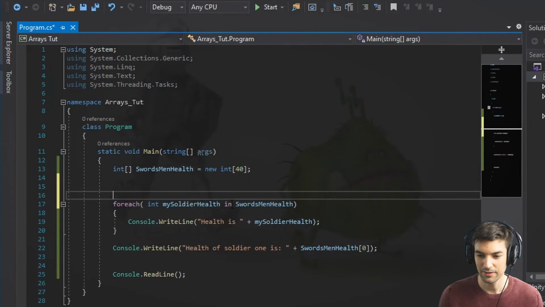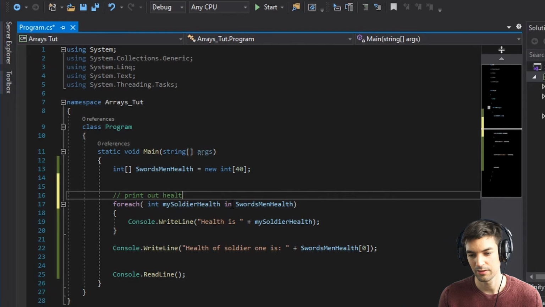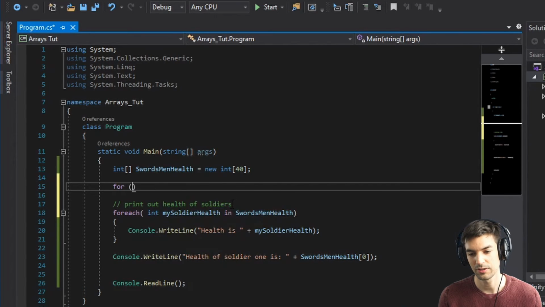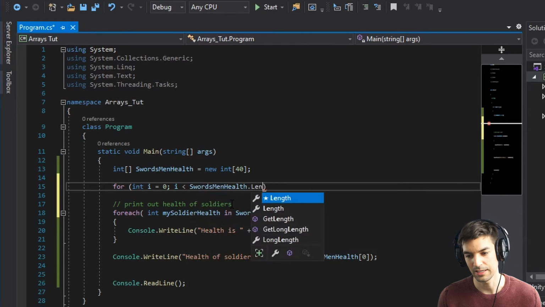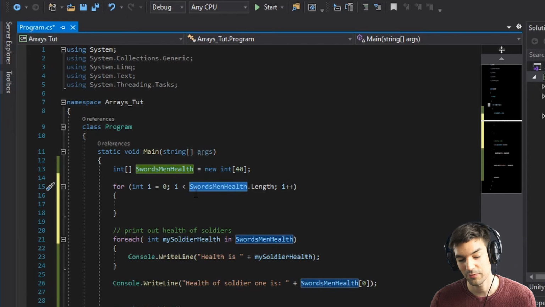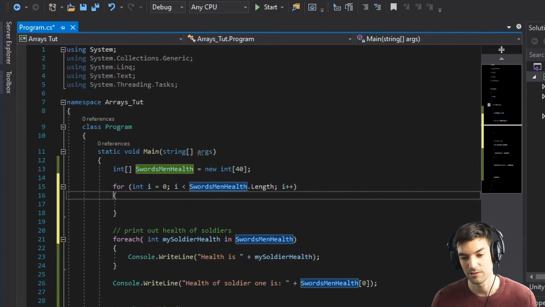In order to give them some health, print out health of soldiers. In order to give them health, you make for (int i = 0; i < swordsmanHealth.Length; i++). So we start at i equals 0. The i should count as long as it is smaller than the length of this array. The array has a length of 40, so i always has to be smaller than 40. If it's bigger than 40 or 40 itself, then this loop will finish.